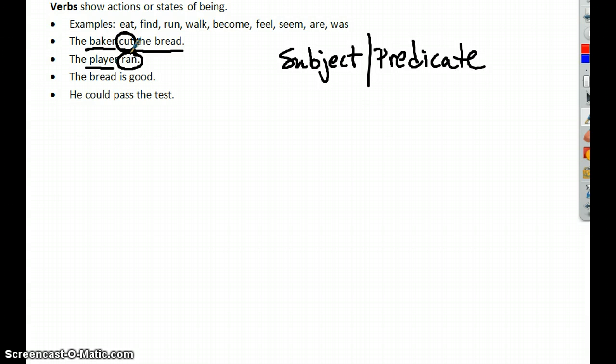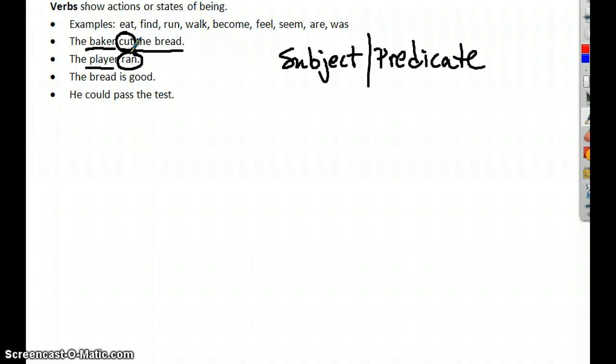So cut the bread is the complete predicate. The simple predicate is cut in the first sentence. And there's only one word in the second predicate. So ran, the verb, is the predicate. Okay? Both of them are action verbs, but I want to talk about the two distinct differences, okay?